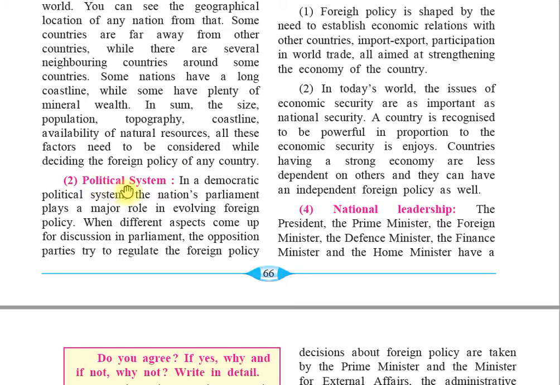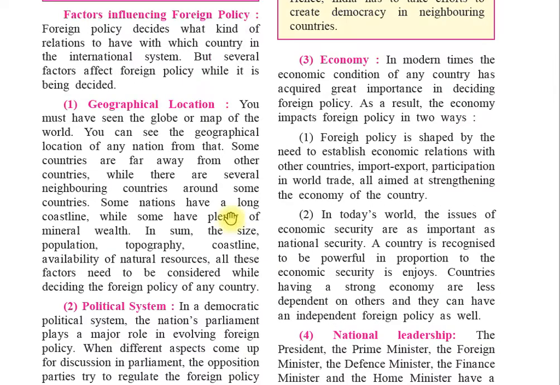Now, the second factor: political system. In a democratic political system, the nation's parliament plays a major role in shaping foreign policy. When different aspects come up for discussion in parliament, the opposition parties try to regulate the foreign policy. In parliament we have the ruling party and the opposition party, so there are always discussions in parliament.